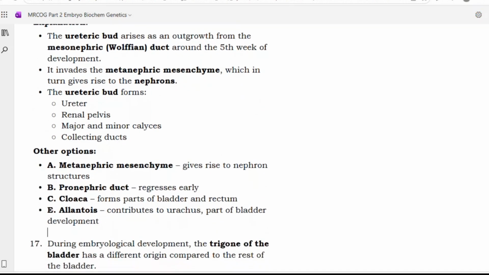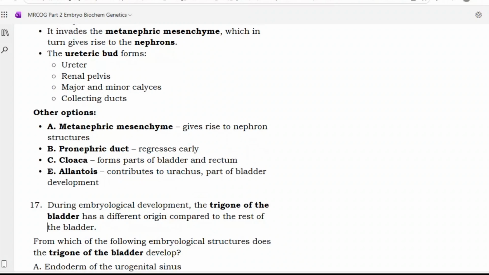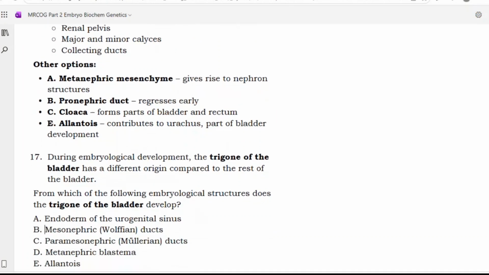So other options like metanephric mesenchyme give rise to nephron structures. Then pronephric duct regresses early. Cloaca forms parts of the bladder and rectum, and allantois contributes to the urachus part of the bladder development.